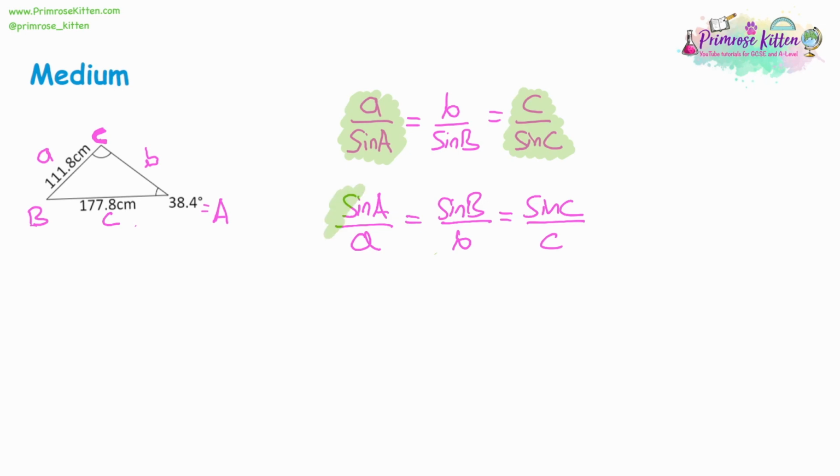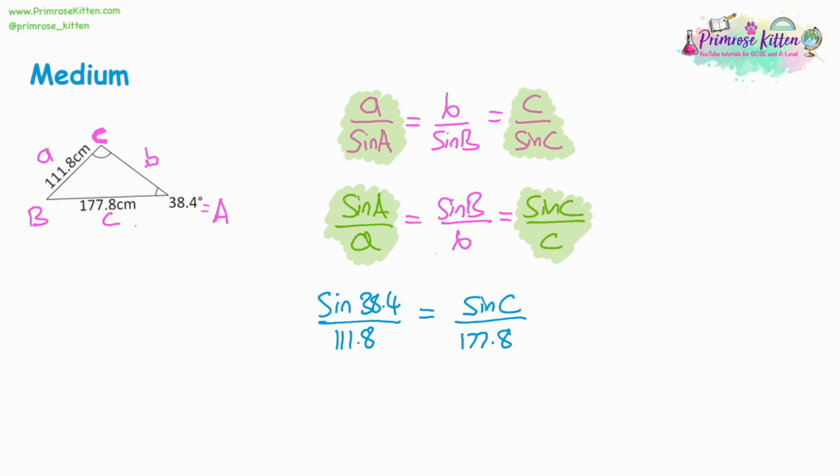And again, we're looking at A and we're looking at C. So sine A is going to be our sine of 38.4 divided by side A, which is 111.8. And that's equal to sine C, which we don't know yet. We don't know C. We know the lowercase c for the side is 177.8. So it looks just like what we've just done and abandoned, but the fractions are the other way around.